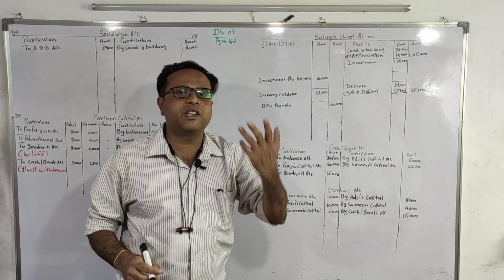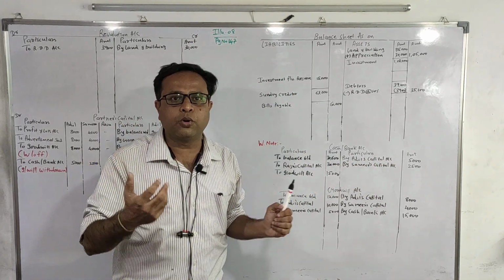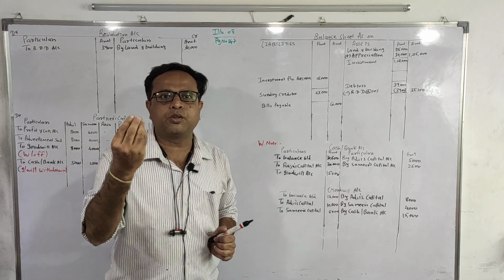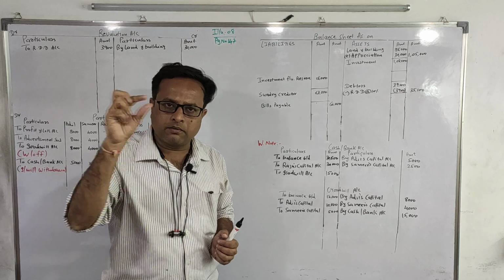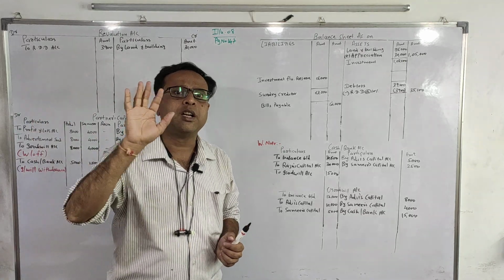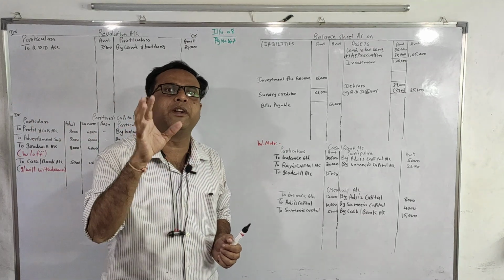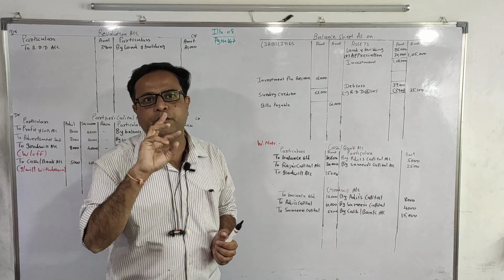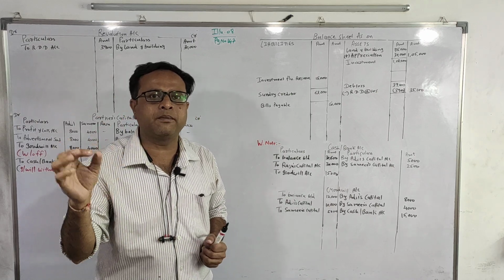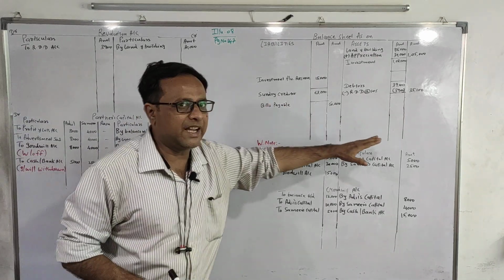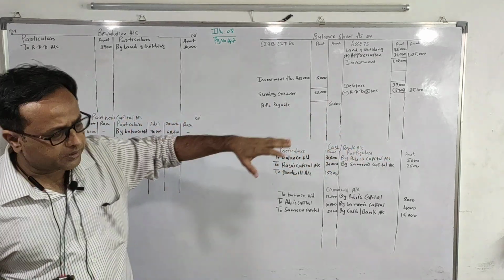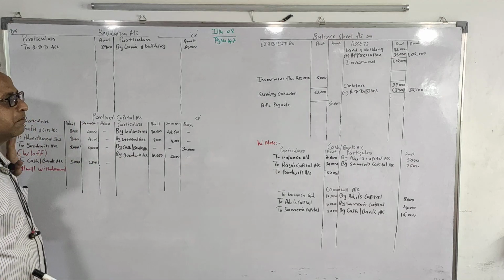Same adjustment they can write in another way also, that half of the amount of goodwill is retained in the business. That particular statement will also have the same effect, that is goodwill withdrawn. So in both kinds of statement the entry will remain the same: goodwill withdrawn, old partners' capital to cash/bank. So this is how we have done our adjustment number 2.